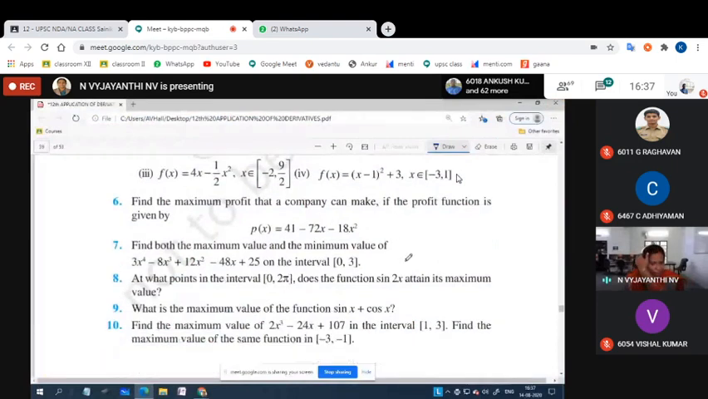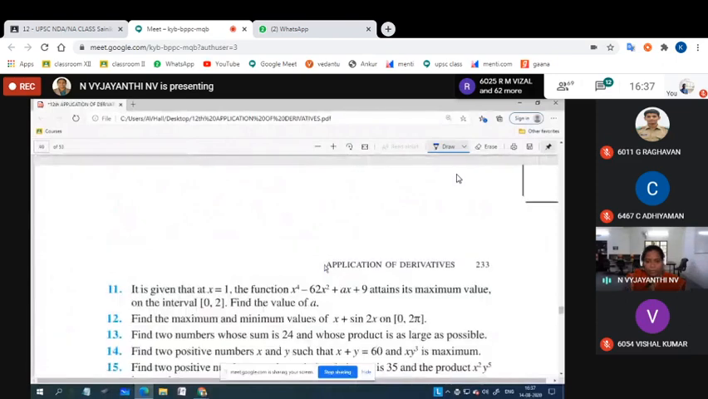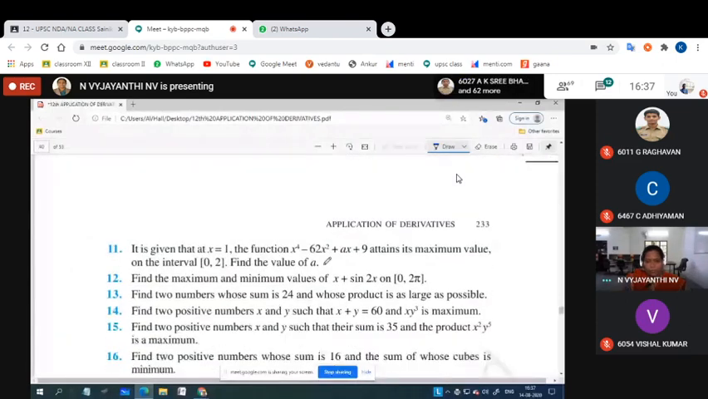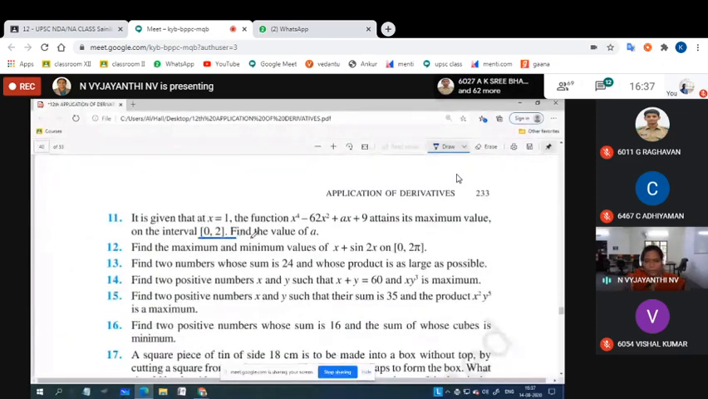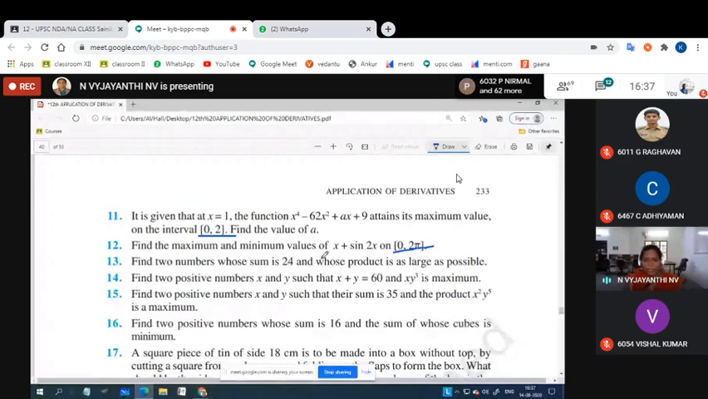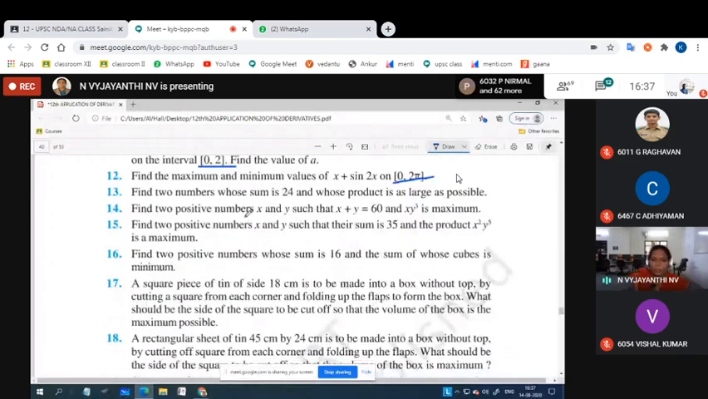Let us see the third problem. Third and fourth we cannot discuss because it depends upon the closed interval. Closed interval means we have to solve by absolute function that we will discuss in the next class. So these four sums also we are skipping. Here also we have closed interval. Here also we have closed interval. These are all the problems that are depending upon the absolute maximum and absolute minimum, which we will discuss tomorrow.